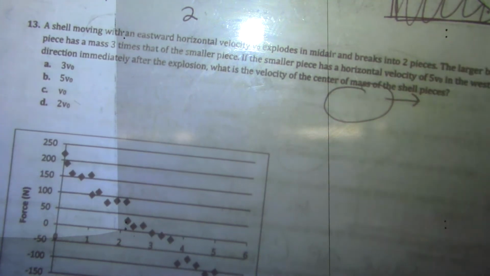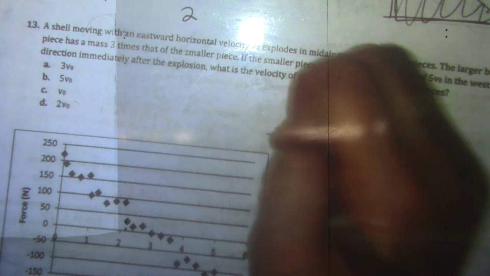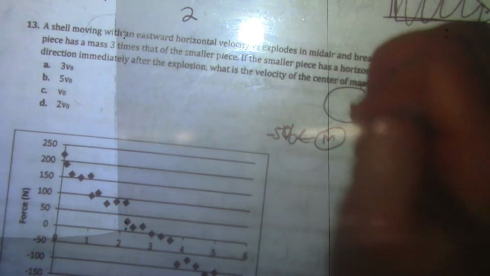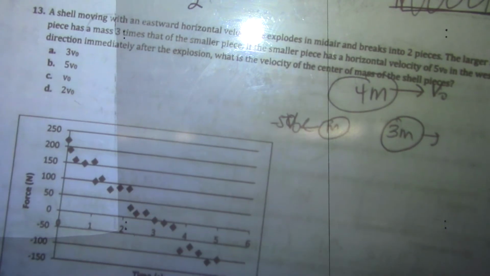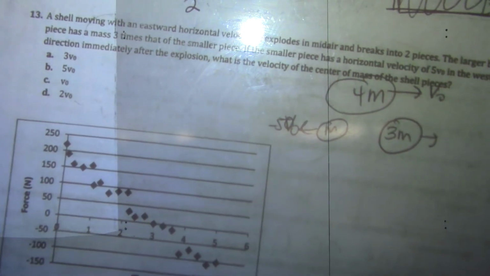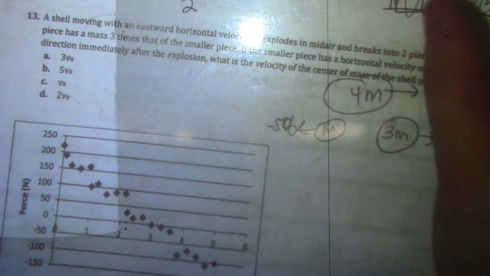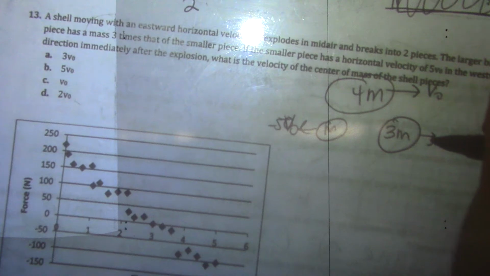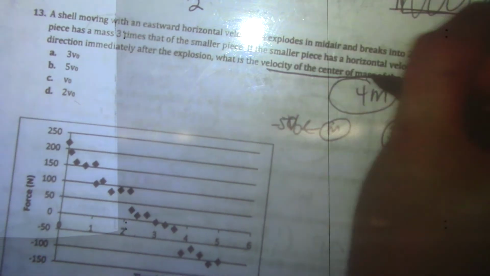All right, we've got a shell. It breaks up, and the larger piece is 3 times the smaller one. Initially the total mass was 4m. I want to know the velocity of the center of mass. Some of you try and find this velocity. You can do that, but it's totally useless because I don't care what this velocity is. I want the velocity of the center of mass.